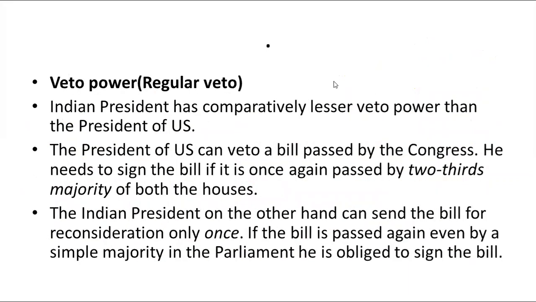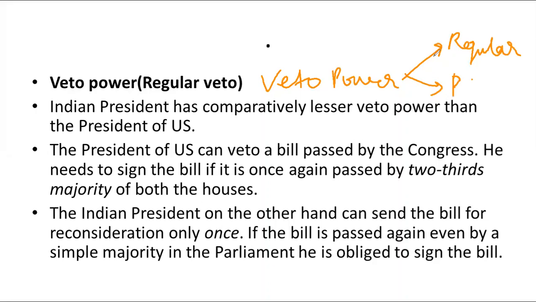So if we talk about the veto power, comparing the veto power of the Indian and US president, you will see, first we know that veto power is of two types. One is the regular veto, okay, and the second is the pocket veto. First, we will look into the regular veto power of the Indian and US president. The Indian president has comparatively lesser veto power when it comes to the regular veto than the president of the US.